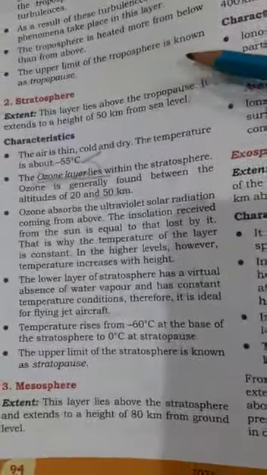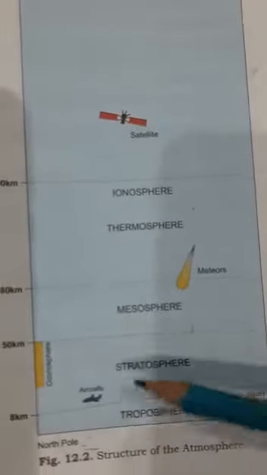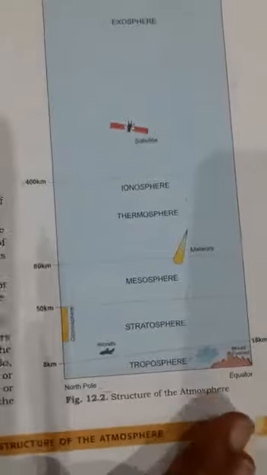Now if you move towards the stratosphere, this layer lies above the tropopause and it extends to a height of 50 kilometer from sea level. If you see here, it is 50 kilometer from the sea level. This stratosphere consists of the ozone layer, which is the most important layer.